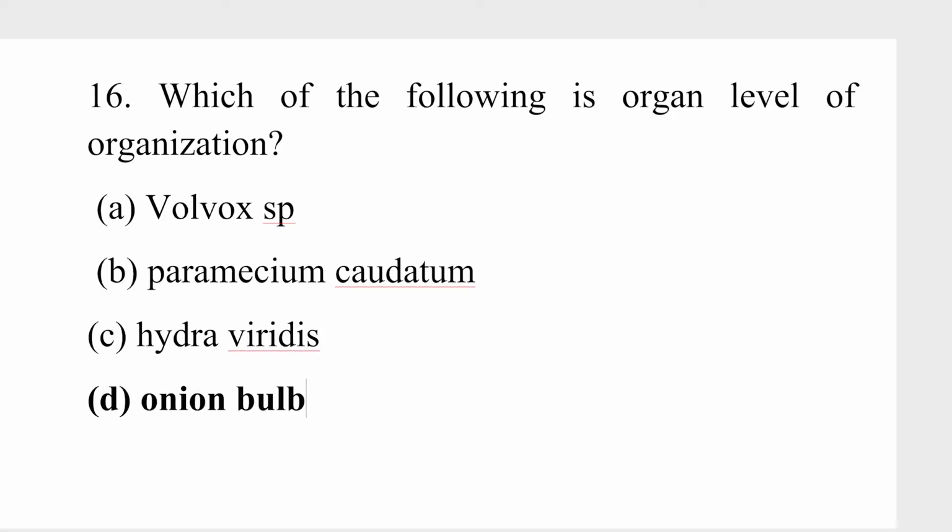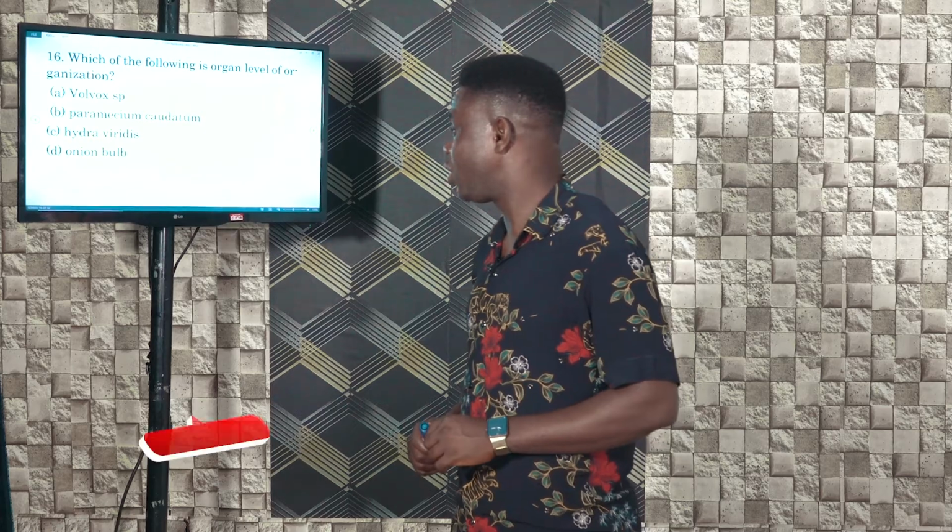A, Volvox. Volvox is multicellular, but only at the tissue level, not at the organ level. Paramecium is unicellular, a single-cell organism. Hydra is also multicellular, but also at the tissue level.